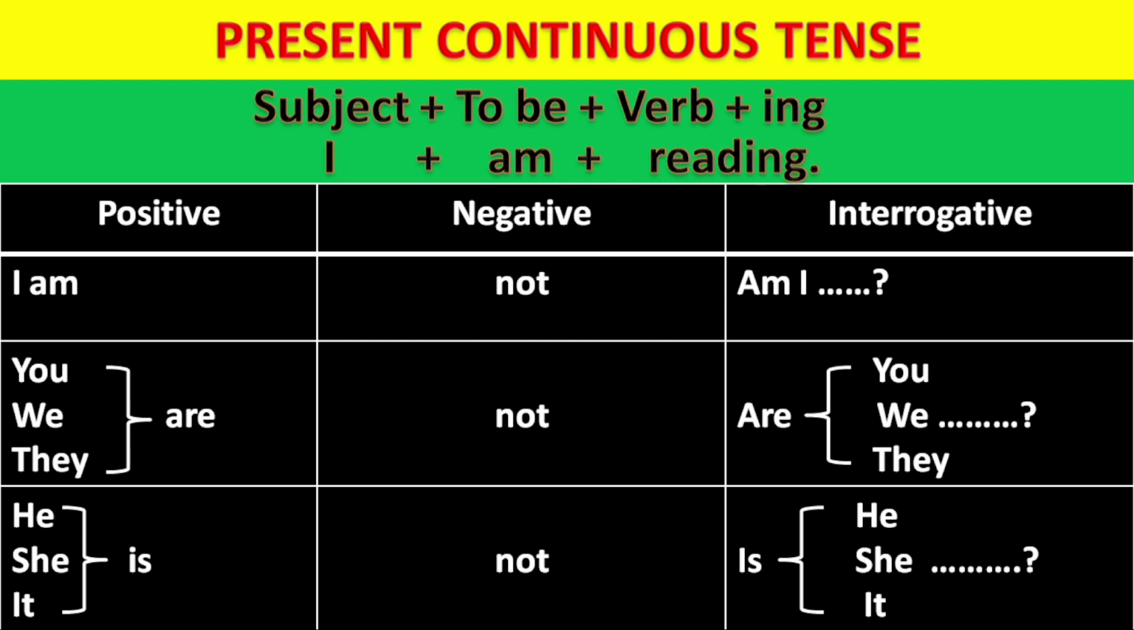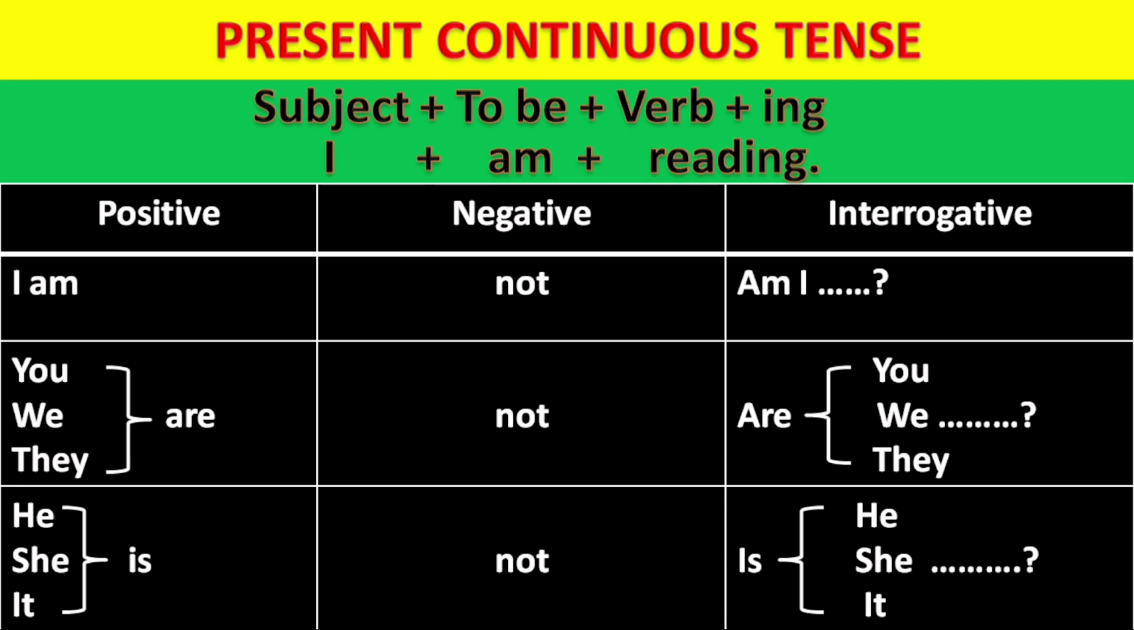So we just have to add not. So the sentence will become I am not reading, you are not reading, we are not reading, they are not reading, he is not reading, she is not reading, it is not reading.